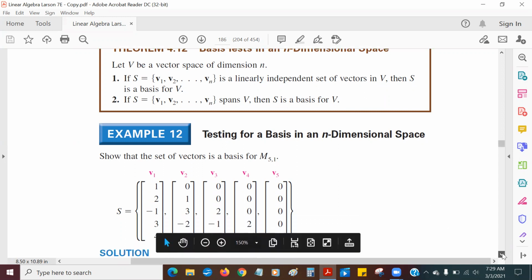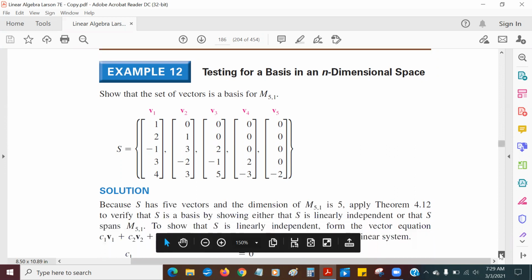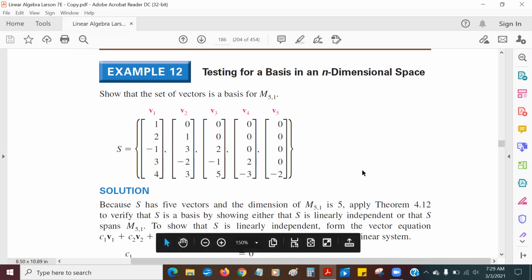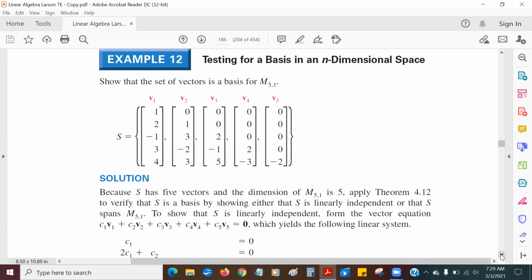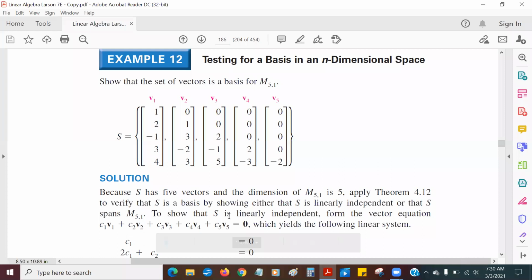Now let's look at this set of vectors here. This is a very scary look. This is what we call M51, so they're 5x1 matrices, which is basically just a 5-row column matrix. And we want to show that this set here is a basis. So we're going to use Theorem 4.12, which is what we just learned, to show that we only have to show one thing, not two. We can either show that this is linearly independent, or we can show that it spans. Well, let's go for linearly independent.